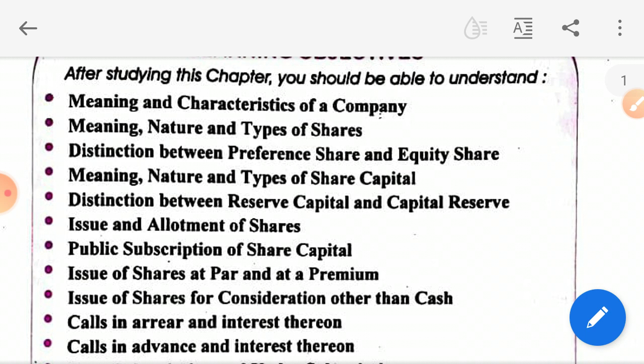And according to Section 44 of Companies Act 2013, not 144. I don't know whether it is given in your book or not. It's Section 44, not 144. Section 44 of Companies Act 2013: the shares are movable property, transferable in the manner provided by the articles of the company.